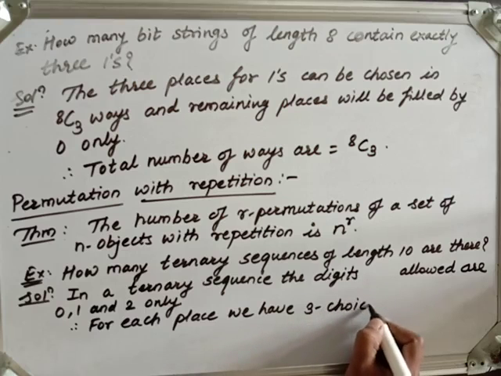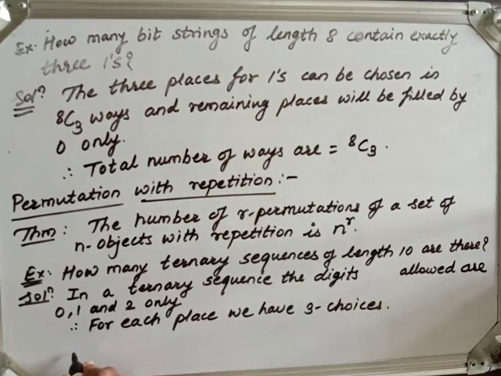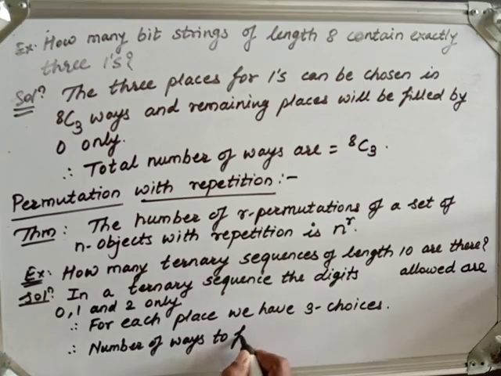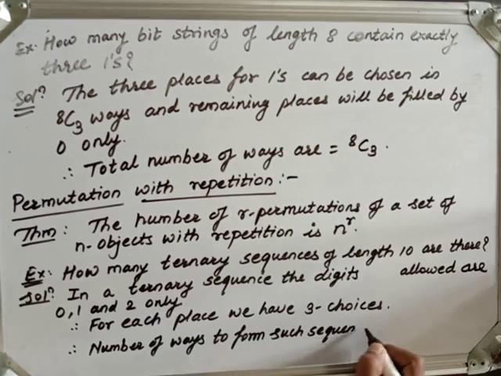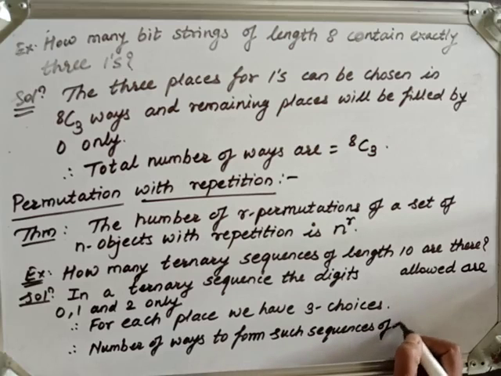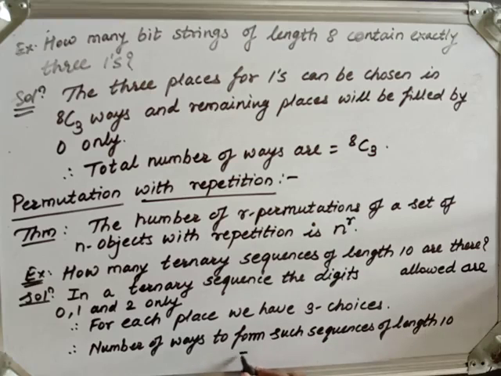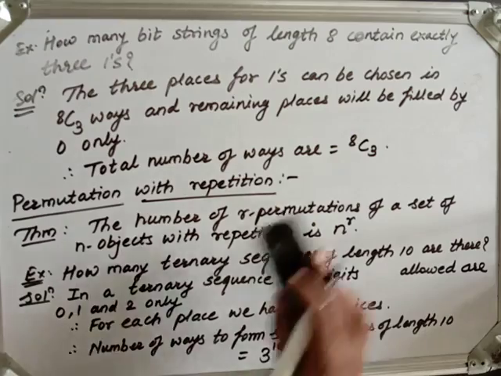Therefore, the number of ways to form such sequences of length 10 is 3 raised to 10. These many ways are there.